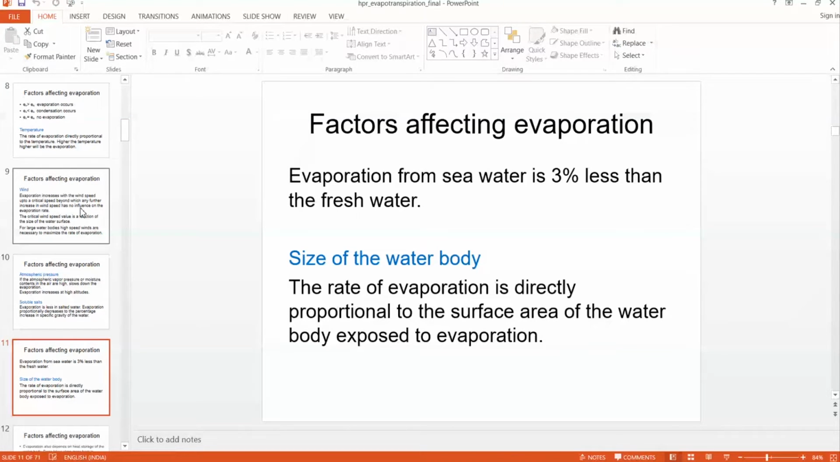Then the size of the water body. The rate of evaporation is directly proportional to the surface area of the water body. Suppose there are two lakes with equal volume of water, but one lake has a shallow depth and the other is a deep lake. In the shallow lake, the surface area will be more, therefore more evaporation. But in the deep lake, since the surface area is less, evaporation is less.